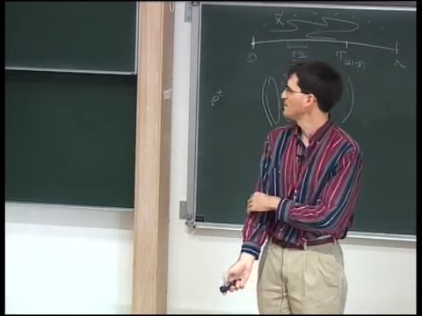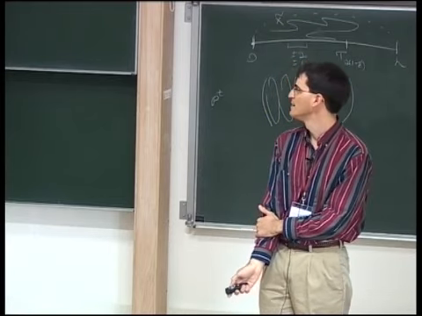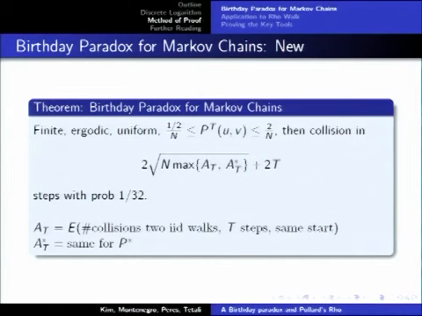But the problem here is that most random walks have a mixing time which is not a constant. So we can improve on that. If we go a little bit further and go to the point where our distribution is within a factor of 2 of being uniform, then we replace the mixing time by some extra term there. And this extra term we refer to as the premixing, and this is the number of times that 2 independent walks would cross each other if they started at the same state.